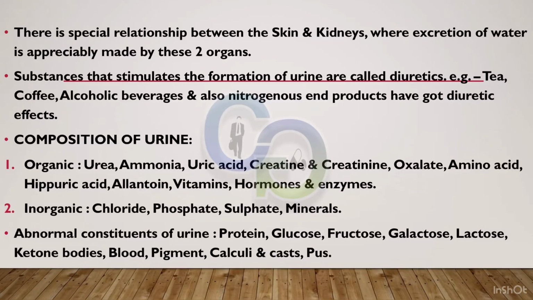Composition of urine. Organic: urea, ammonia, uric acid, creatine and creatinine, oxalate, amino acid, hippuric acid, allantoin, vitamins, hormones and enzymes. Inorganic: chloride, phosphate, sulfate, minerals. Abnormal constituents of urine: protein, glucose, fructose, galactose, lactose, ketone bodies, blood, pigment, calculi, and casts.